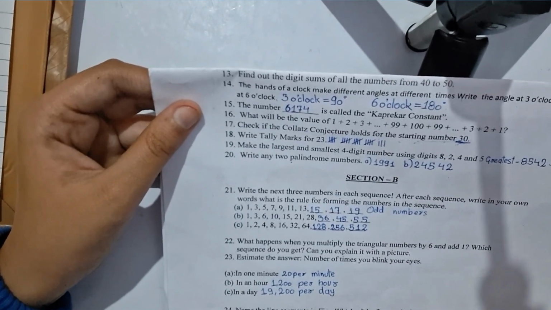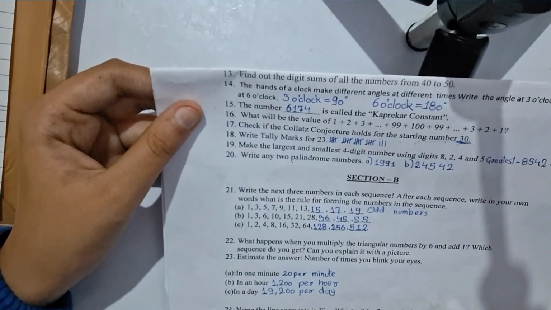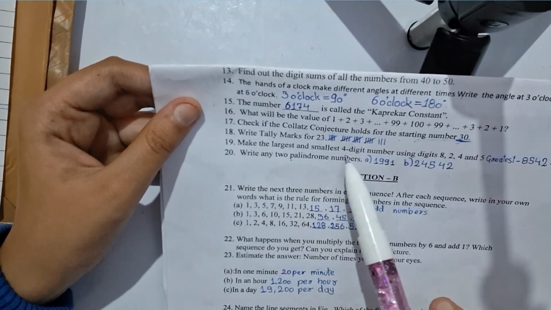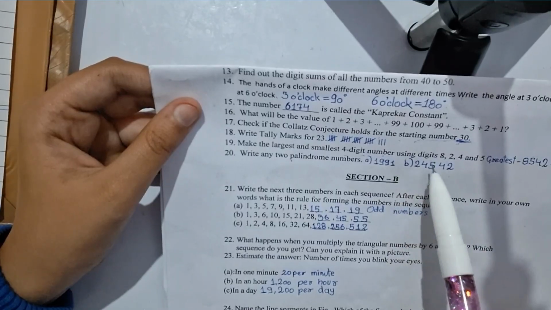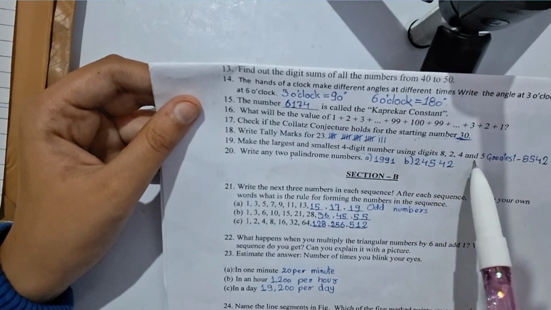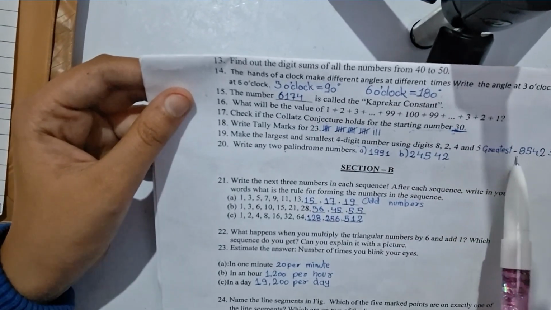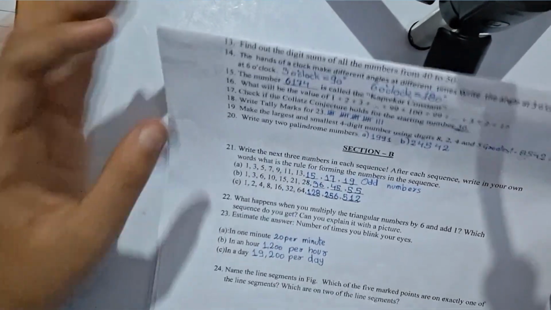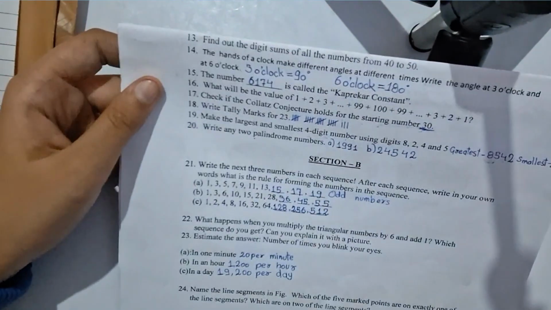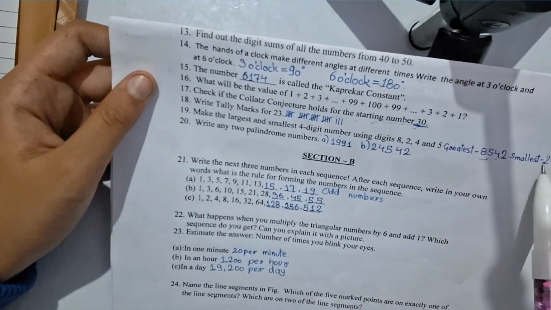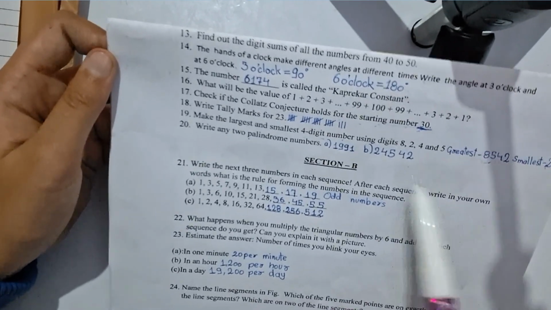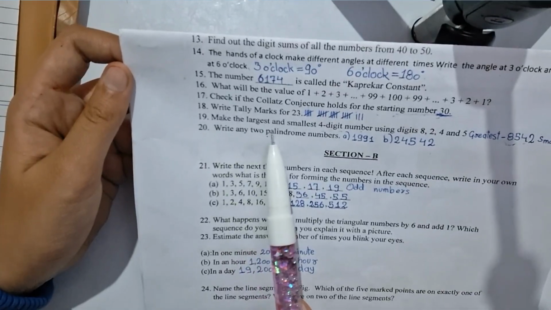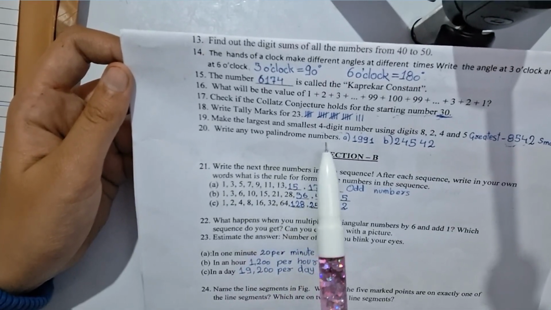When we repeat this process again, it would be 20 plus 3 lines. Fine. Next is make the largest and smallest 4-digit number using digits 8, 2, 4 and 5. So the greatest number will be 8, 5, 4 and 2. That means 8542. Next, the smallest number would be 2458.